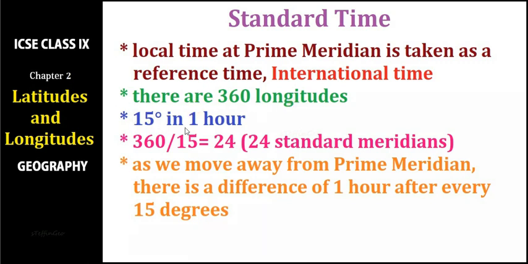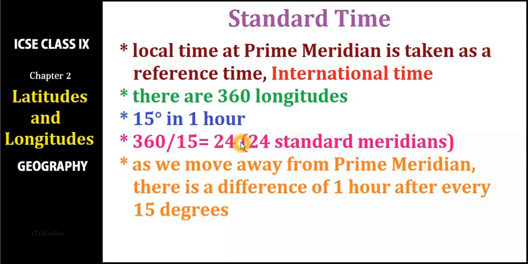Earth rotates at the rate of 15 degrees in 1 hour, right? That means to cover 360 longitudes or 360 degrees at this speed, Earth takes 24 hours. Or the 360 longitudes can be divided into 24 standard meridians, right? So every 15th meridian can be called a standard meridian. So as we move away from the prime meridian, there is a difference of 1 hour after every 15 degrees.